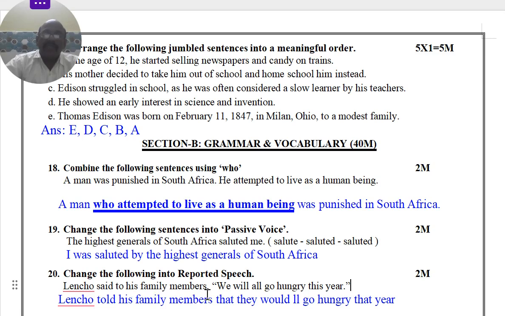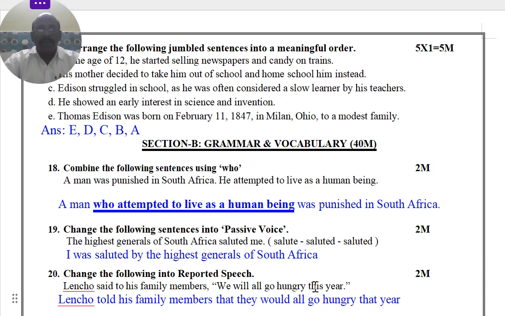Next: Lencho said to his family members, "We will all go hungry this year." This is the statement, and here the conjunction that comes. "We" becomes "they", meaning all the family members, and "will go" becomes "would go". So: that they would all go hungry.